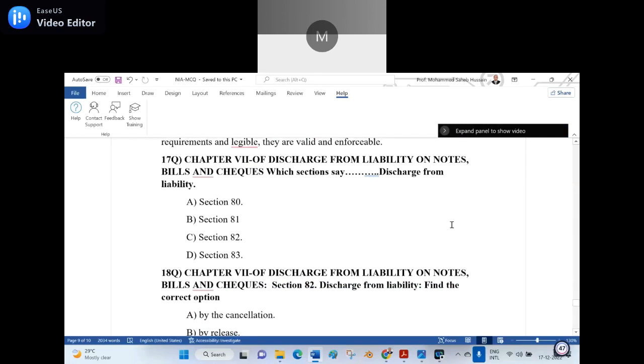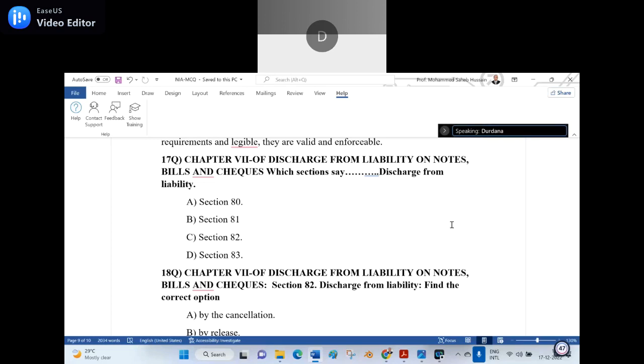17th question. Anyone can unmute and read? Chapter 7, discharge from the liability on notes, bills and checks. Which section says discharge from the liability? A, section 80; B, section 81; C, section 82; D, section 83.